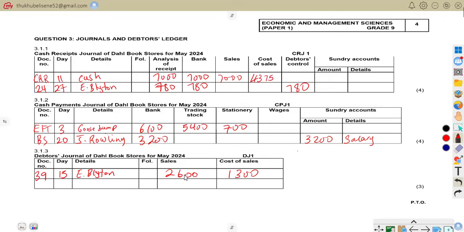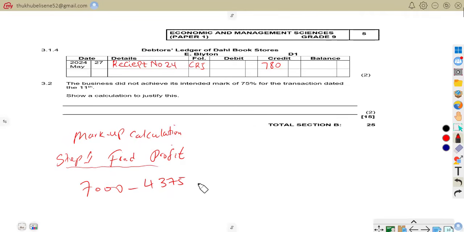That is our cost price. So this will give us 2,625.